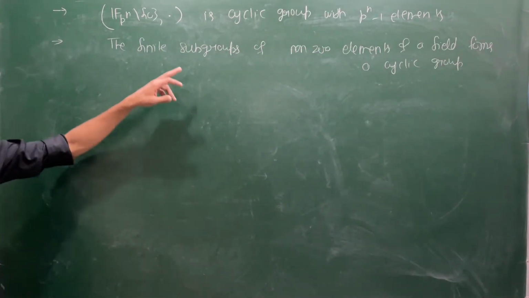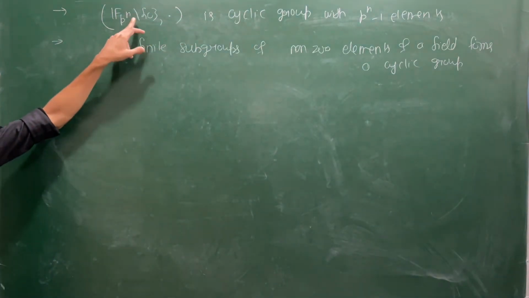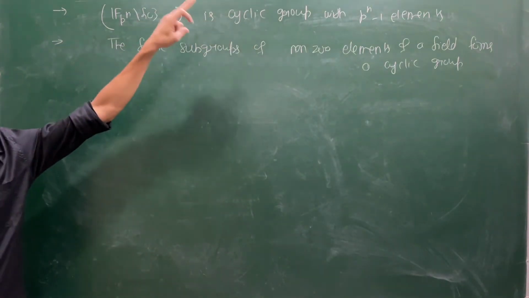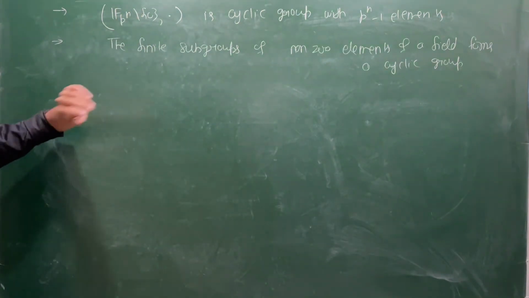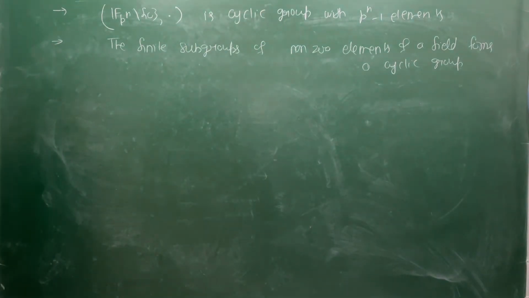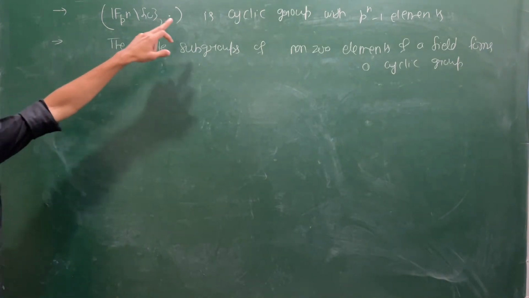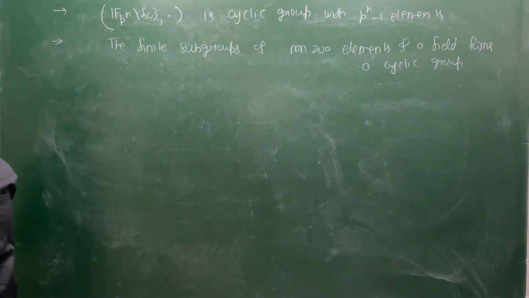So in particular, if you choose your field to be this Fpn, then as the subgroup you can choose the group itself, then that has to be a cyclic group. So please try to prove these two statements if you are not aware of this, which I have already proven in the ring theory part. So once you understand this part, that means this Fpn contains an element of order p power n minus 1.